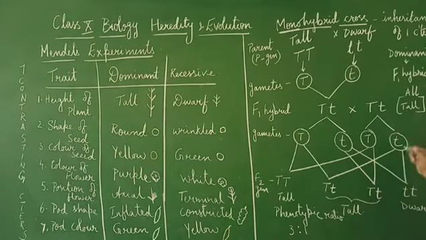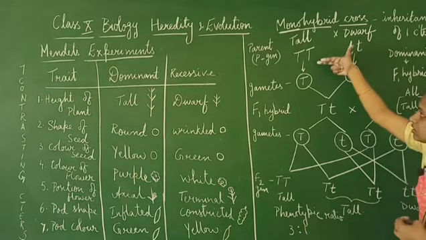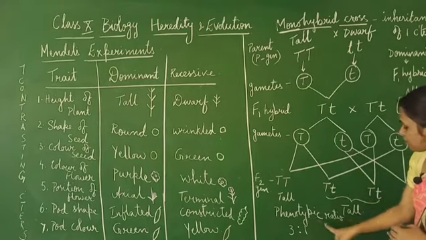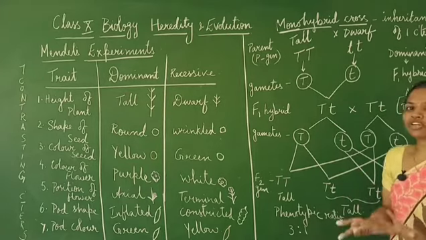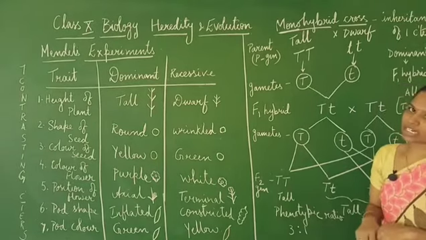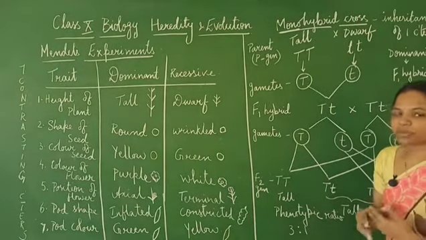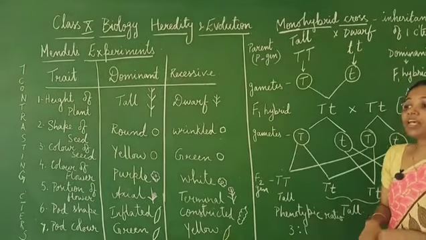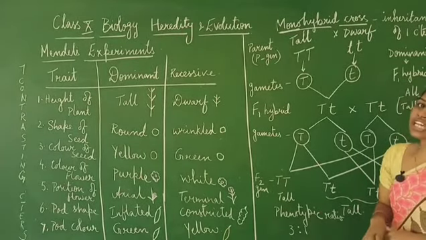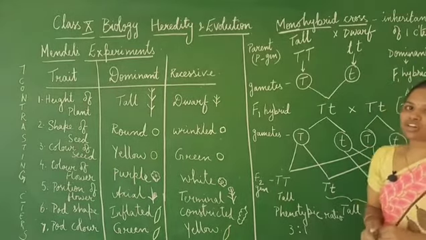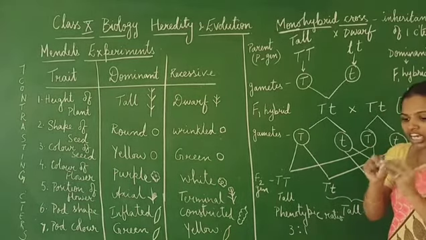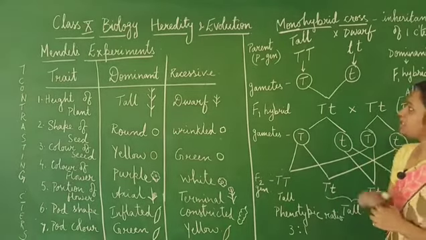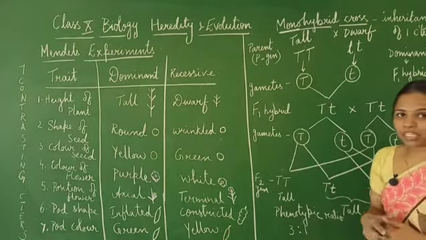Okay. Now when we go to the genetic aspect, what do you mean by phenotype? Phenotype is nothing but the morphological character, understood? So the outer appearance of an individual is called its phenotype. Now what about genotype? Genotype is nothing but the genetic constitution, which type of characters are actually present at the genetic level. That is the one which we will be studying now.